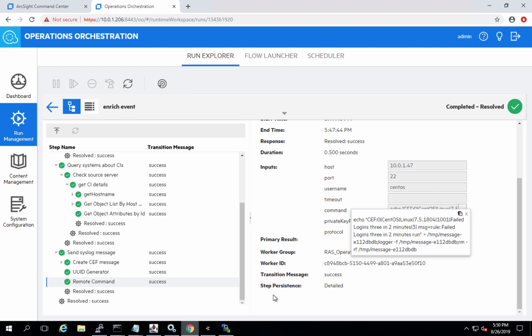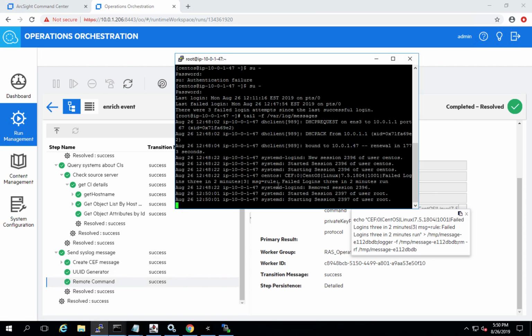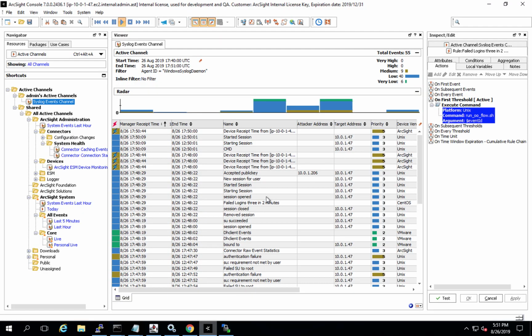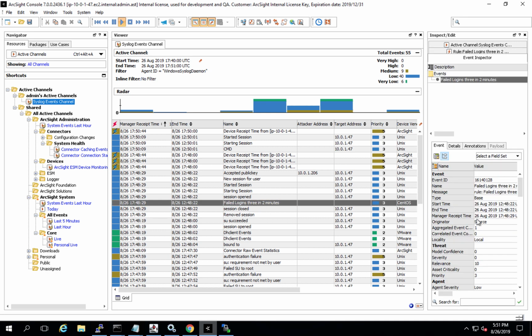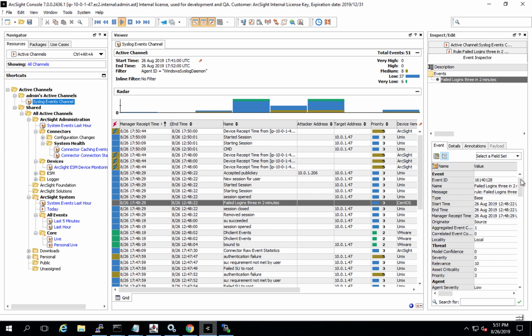Now, when we go back to syslog, we can see that indeed we created this event. And then we can go back to ArcSight and we will see the same event right here. We successfully demonstrated that Operations Orchestration could query multiple sources, concatenate the data together, and then pass it back into ArcSight ESM to be consumed by an analyst.